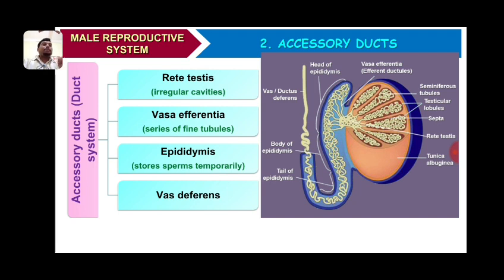From the seminiferous tubules it will come to the rete testis, and from the rete testis to the vasa efferentia, and from the vasa efferentia it will be carried to the epididymis, and from the epididymis to the vas deferens, and from the vas deferens to the common ejaculatory duct, and from the common ejaculatory duct it will come out of the body through the urethra.